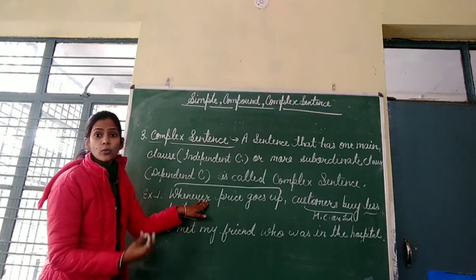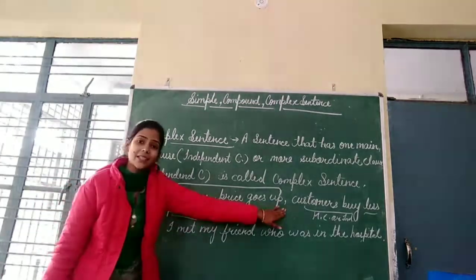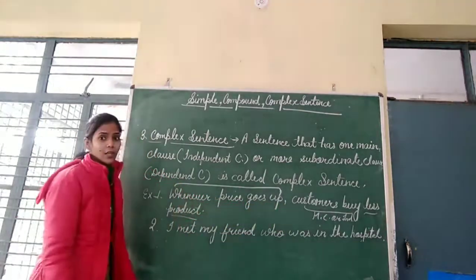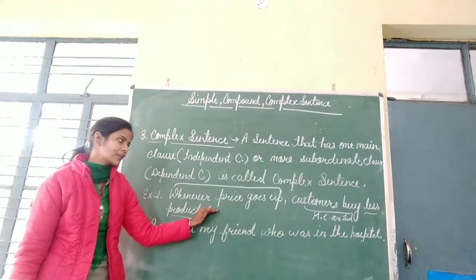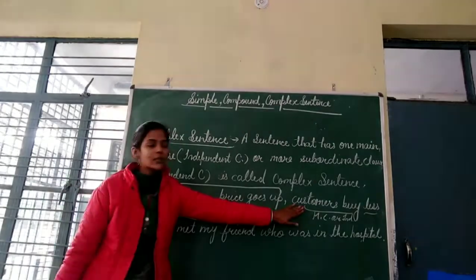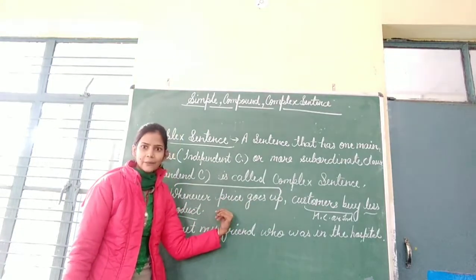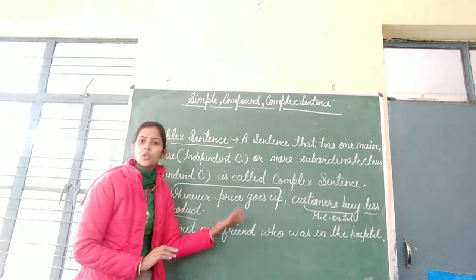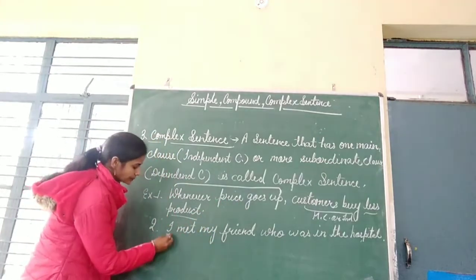When you want to know more about this sentence, you will read the next line, otherwise you will not get anything about this first sentence. So this is a dependent clause because it depends on the next sentence. And this is an independent clause because it is giving a complete meaning to you. So one dependent and one independent are mixed here. So this is a complex sentence. Okay, now see the next example also.